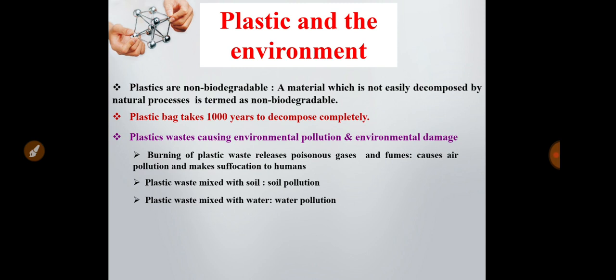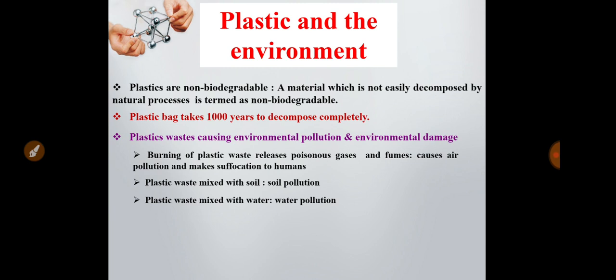Also plastic waste mixed with soil cannot be degraded, so it accumulates in the soil, which makes the soil less fertile. That's why soil gets polluted.